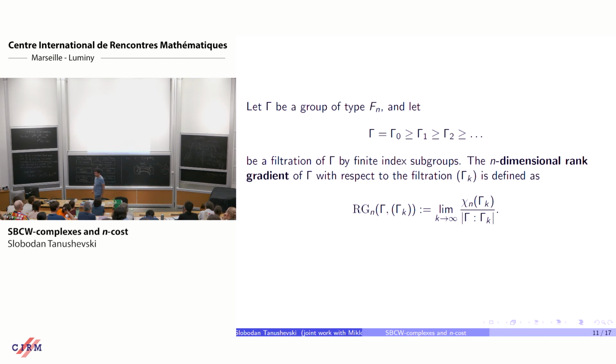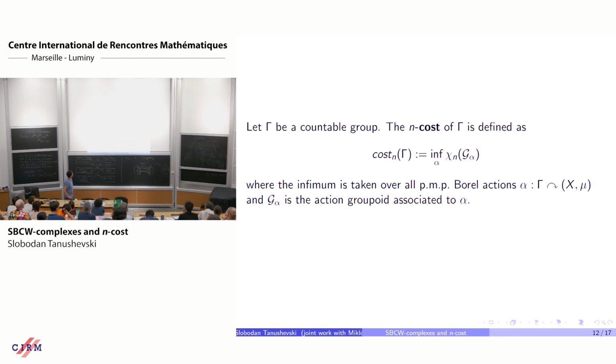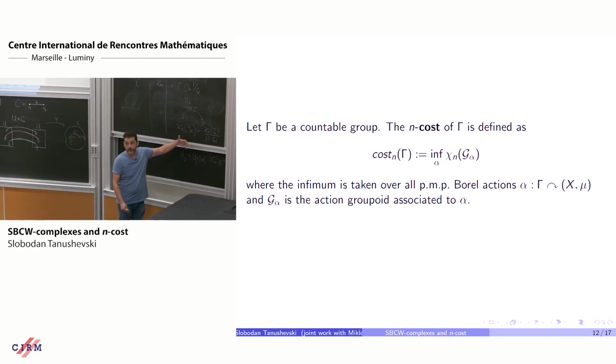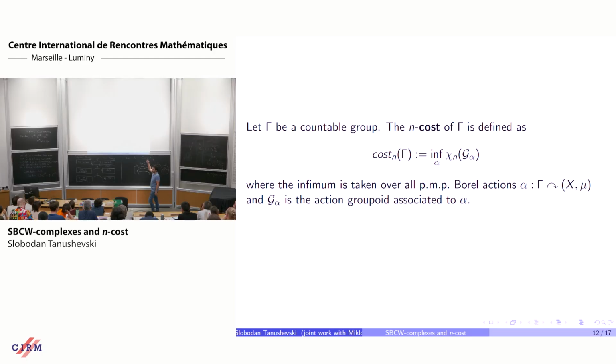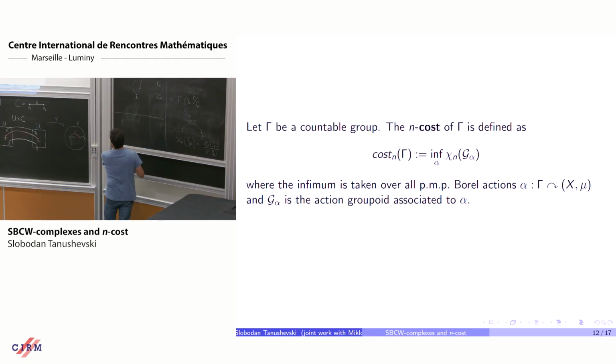Now I tell you the definition of the n-cost. It pushes this idea further. Instead of looking at these actions only, I will look at all possible actions. So let gamma be a countable group. The n-cost of gamma is defined as this infimum.